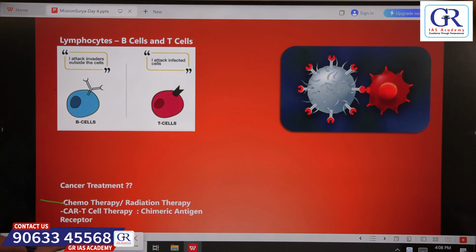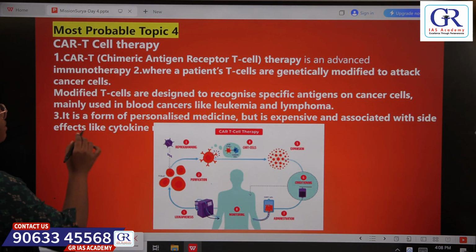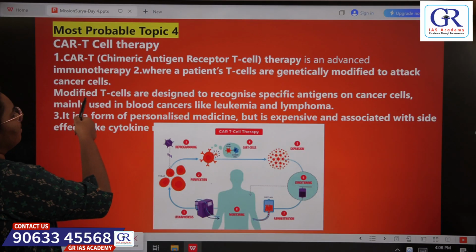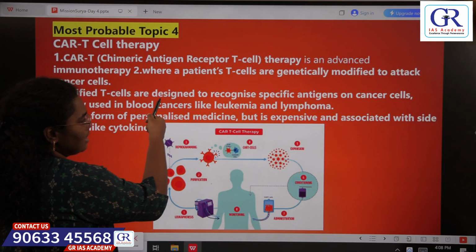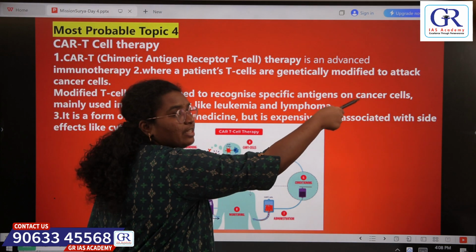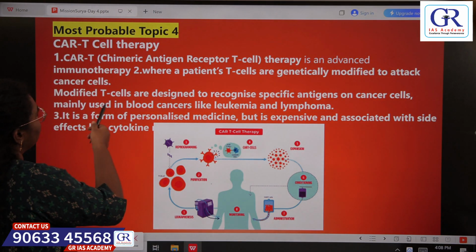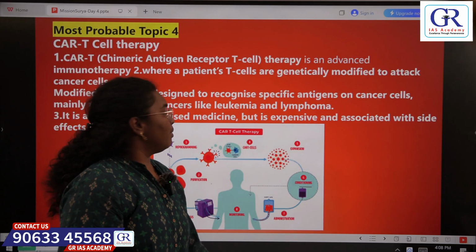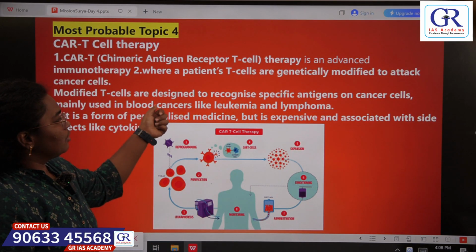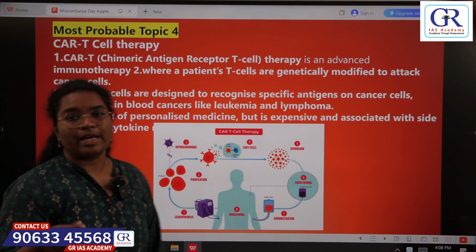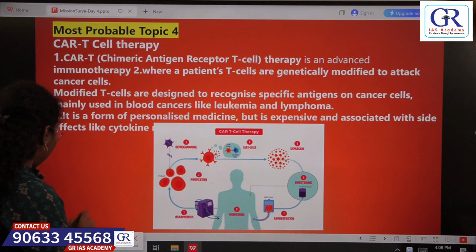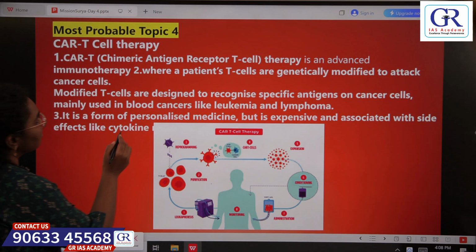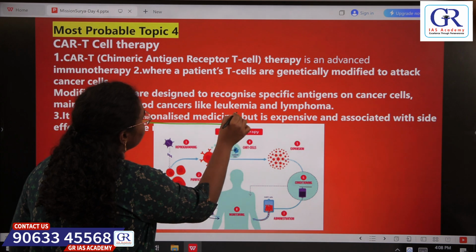So if you see here, modified T cells are designed to recognize specific antigens on the cancer cells, and they are used in the blood cancer like leukemia and lymphoma. So the specific antigens now directly attack the cancer cells, and these T cells are kind of personalized medicine.